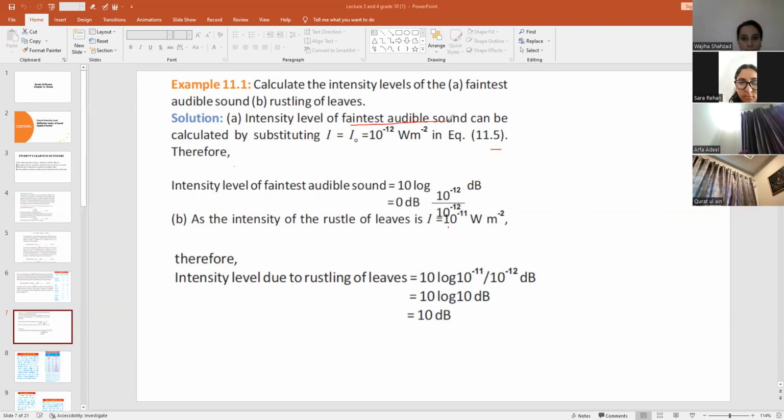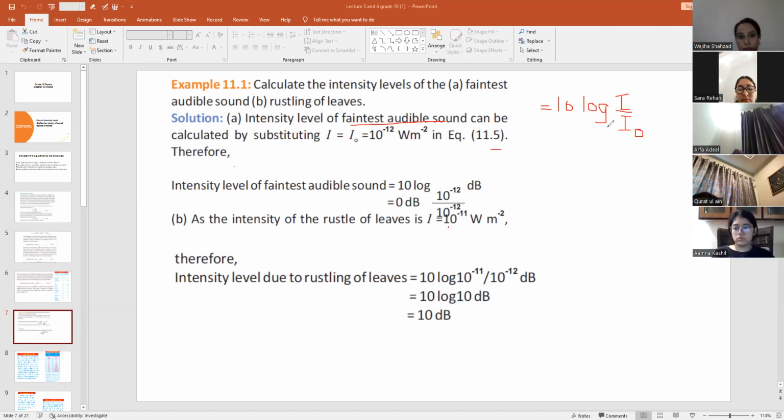So first of all, we have to write the formula, that is intensity level is equal to 10 log I by I naught. Okay, this is the formula we have to use in both cases.